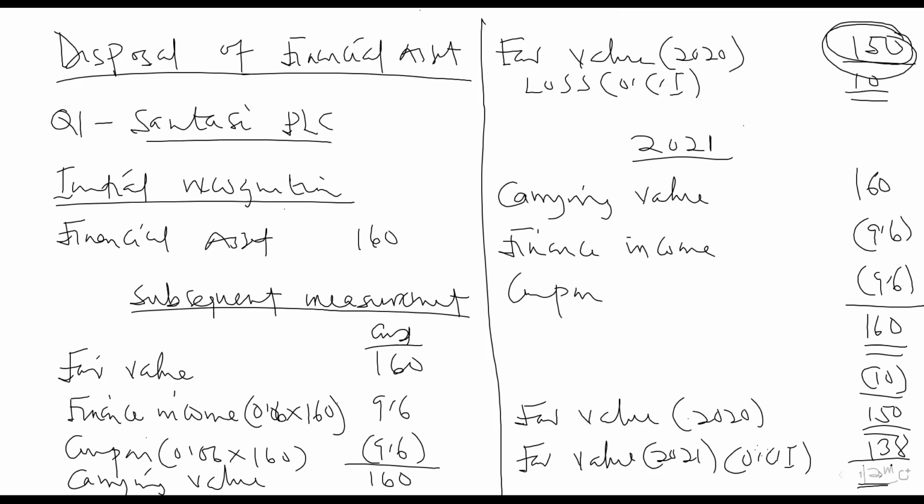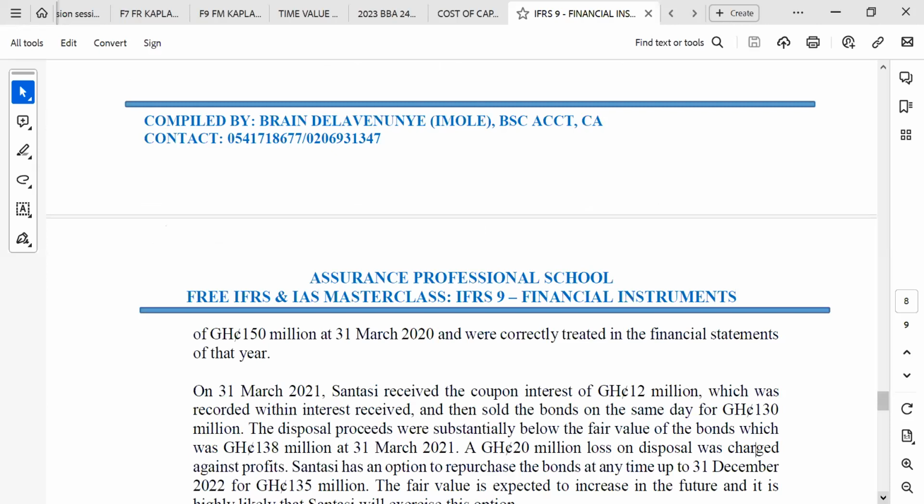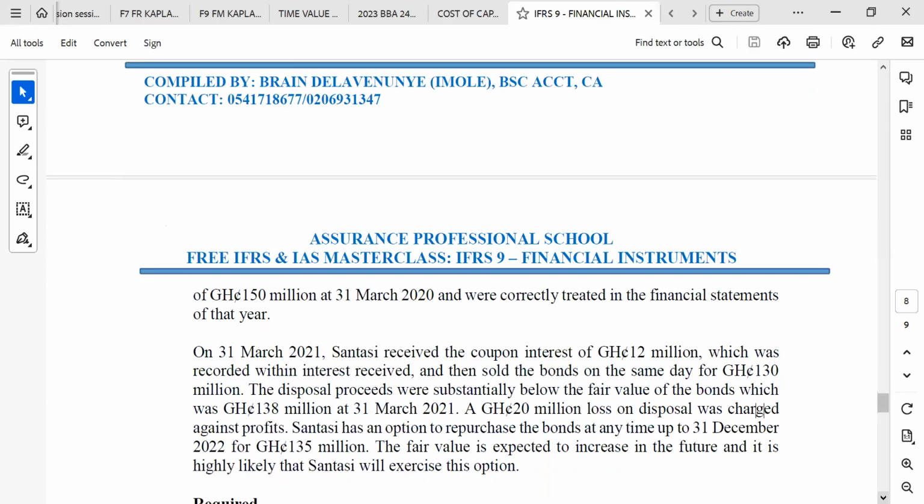But you have to understand this: if a debt instrument is being disposed of, all the gains and losses that have been recognized in relation to that particular debt instrument, if it is classified to other comprehensive income, after the disposal, must be reclassified to retained earnings.